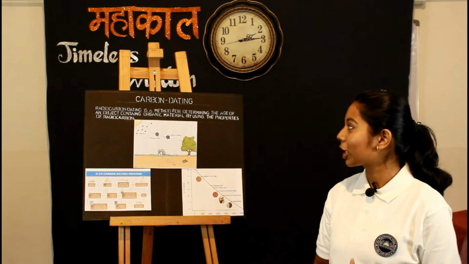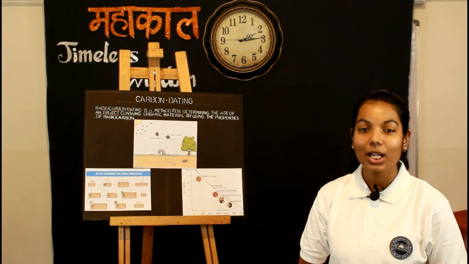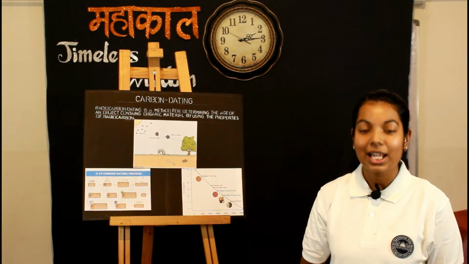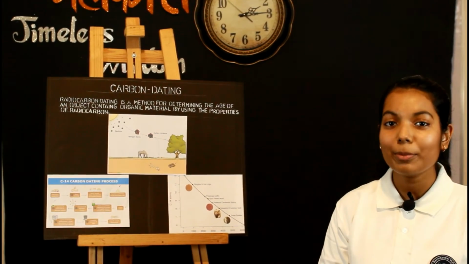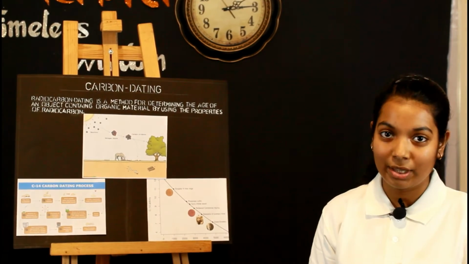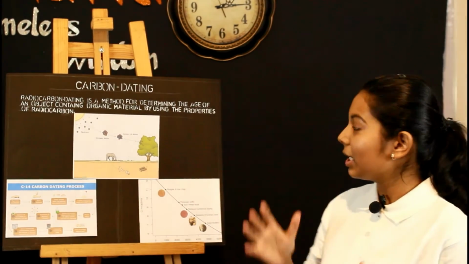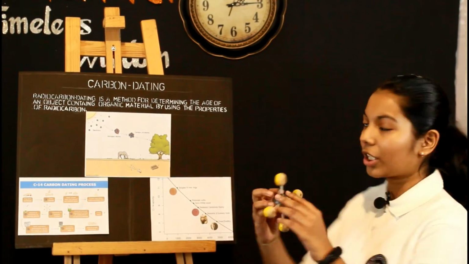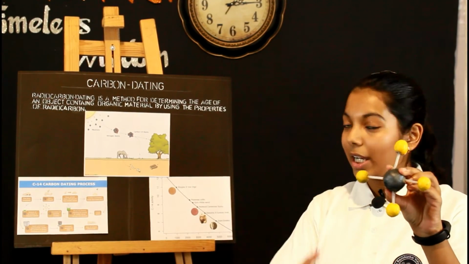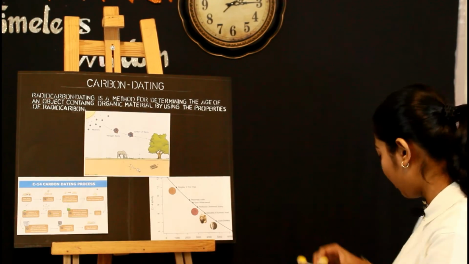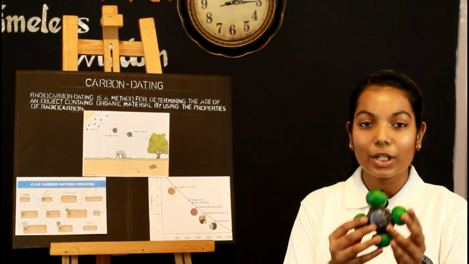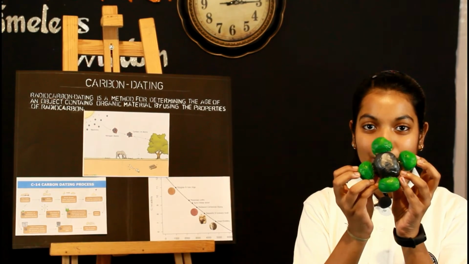Now I'm going to talk about carbon dating or C14. Carbon dating is a method where we use organic material, study it and find out how many years it has been present. Now let's understand how it is actually done. Some neutrons from the sun get into the atmosphere and combine with the nitrogen atoms. Together they form such a compound.